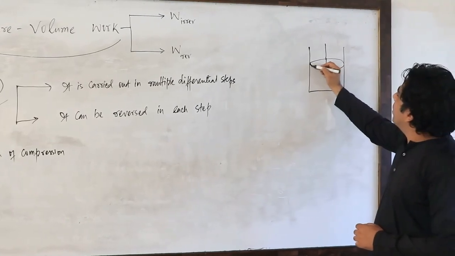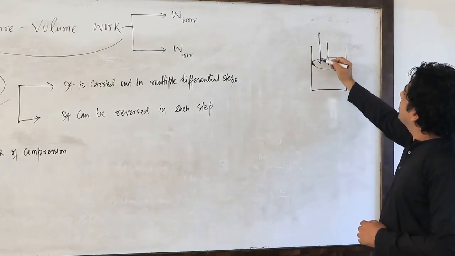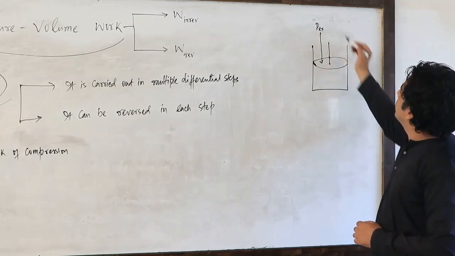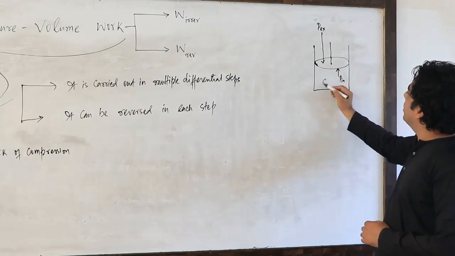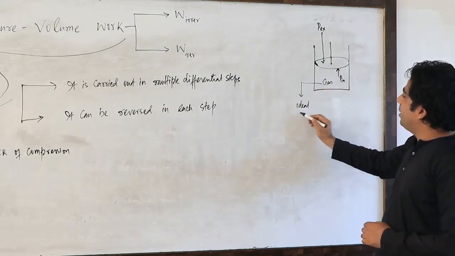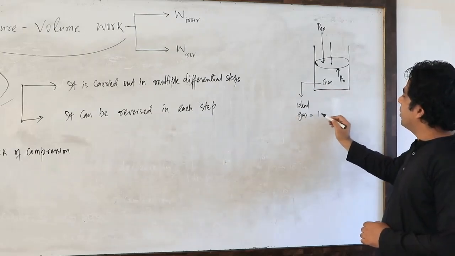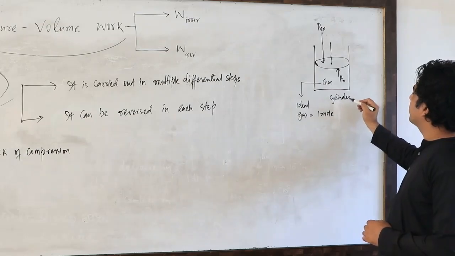Let us suppose, my dear friends, this is P external, the external pressure, and this is P internal, the internal pressure. Inside we have a gas. Let us suppose this is our ideal gas, and we are taking 1 mole of it, and this is our cylinder. Correct?